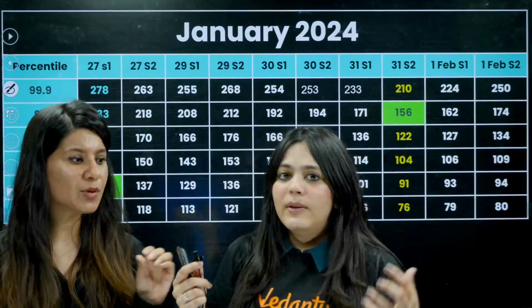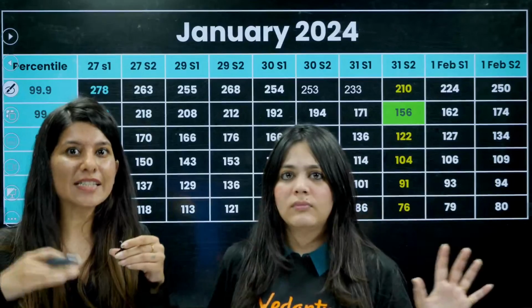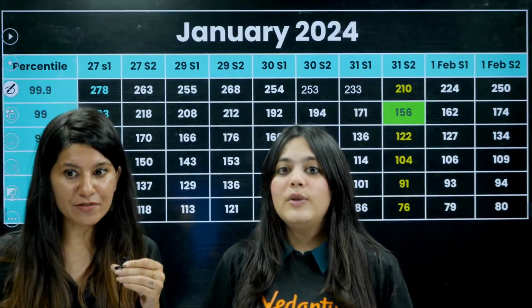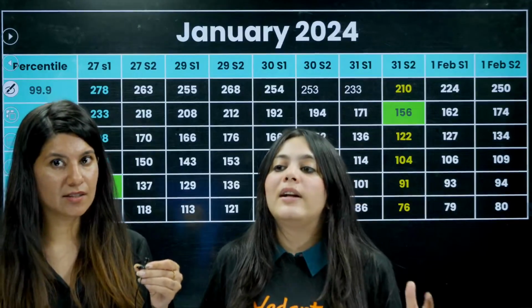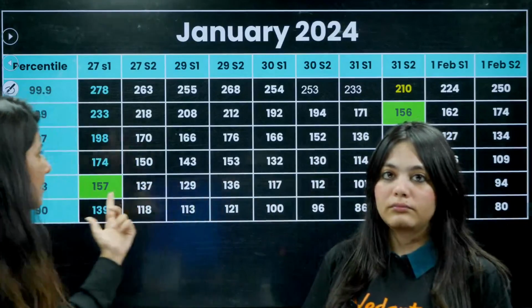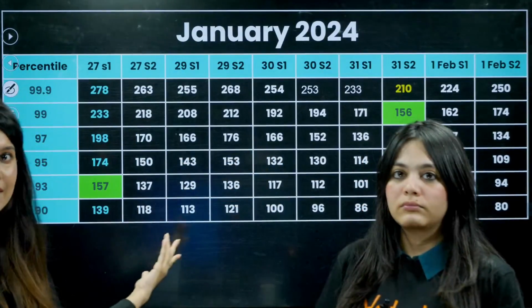Almost evenly distributed. Correct. I mean, there is no such slight difference, like a majority shift, between the difficulty levels of the papers. There was not much difference between the difficulty of the paper. Then what is the reason? What could be the reason for the same marks and different percentile across the different shifts?